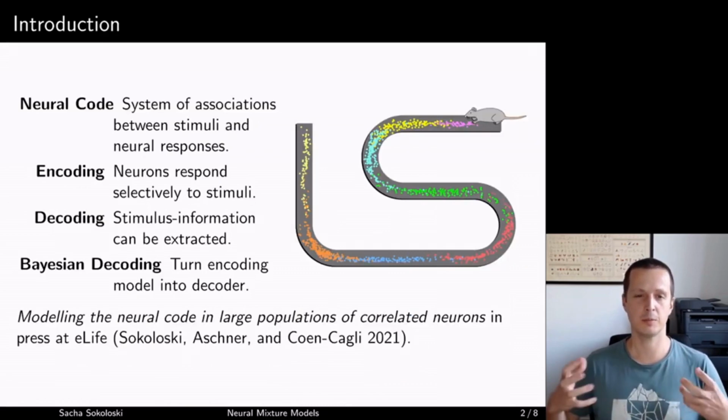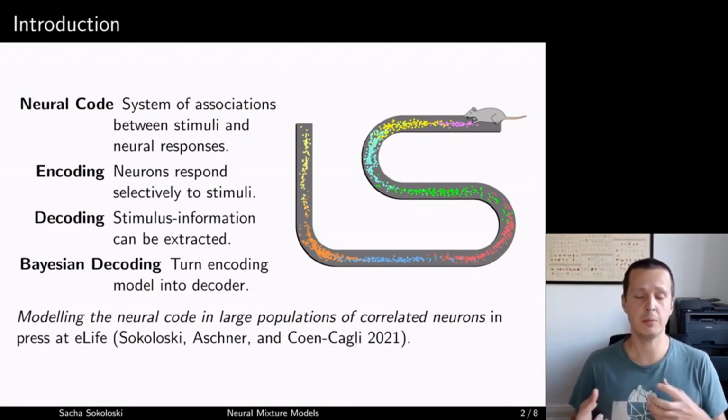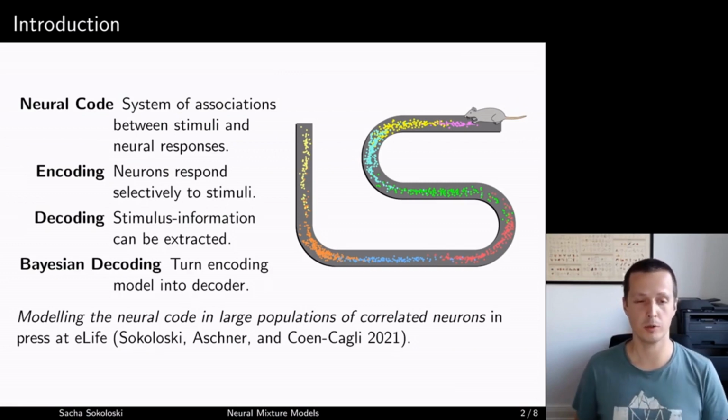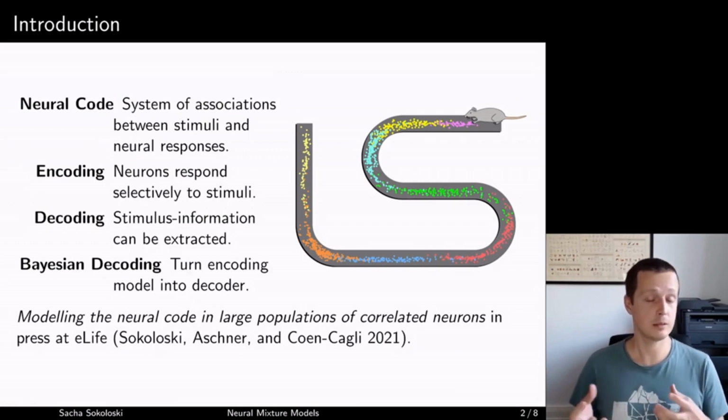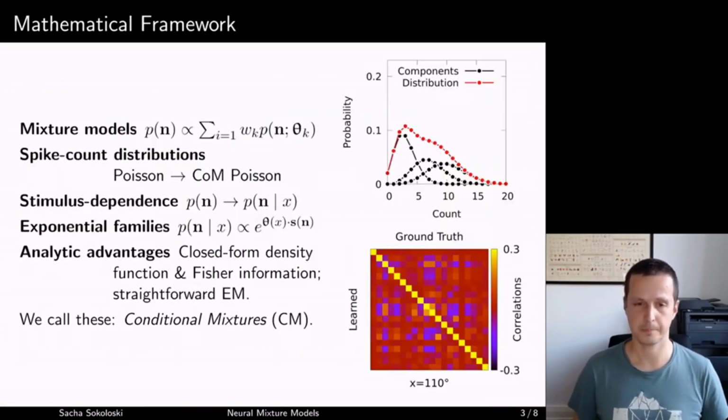Now, the neural code is a system of associations between stimuli and neural responses. And so that includes encoding, which is how neurons respond selectively to stimuli and thereby encode information about the stimuli, and decoding, which is how we can extract that stimulus information from neural responses. There are many techniques for describing the neural code, and the approach that I'm going to take is Bayesian decoding, which is a way of taking an encoding model with the right properties and turning it into a decoding model. For the details, please see my paper, which is in press at eLife.